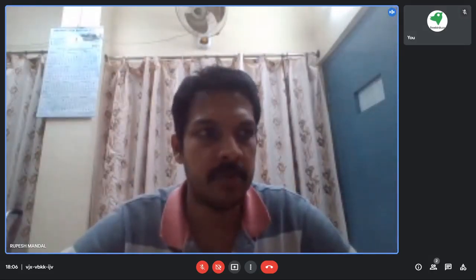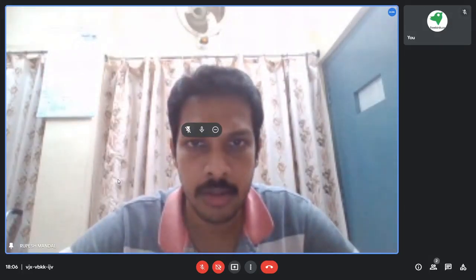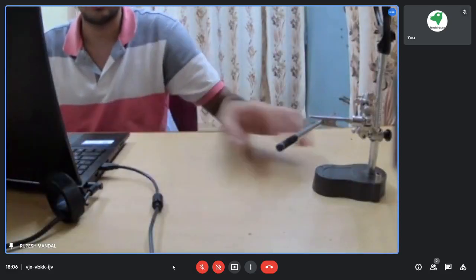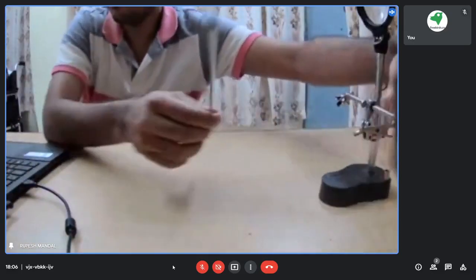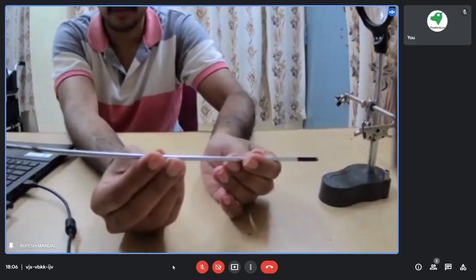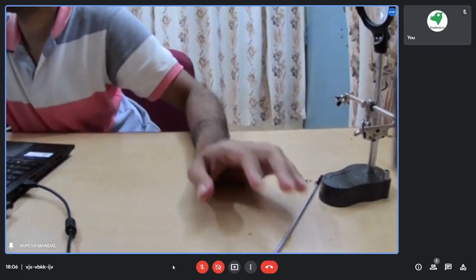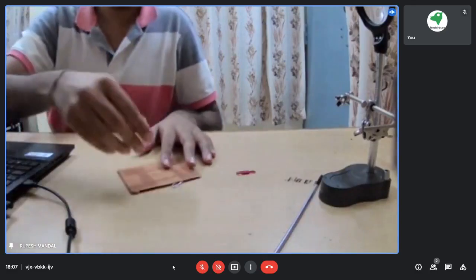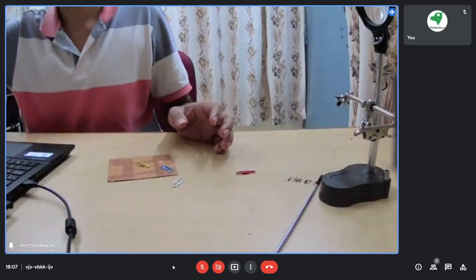Let me change the camera angle. So what we need is this kind of metal strip or metal rod. Here I have a metal rod available. Then we need some paper clips, and we need one candle.